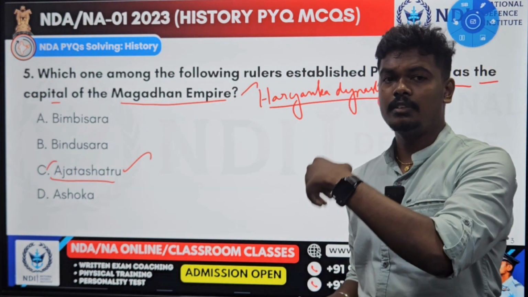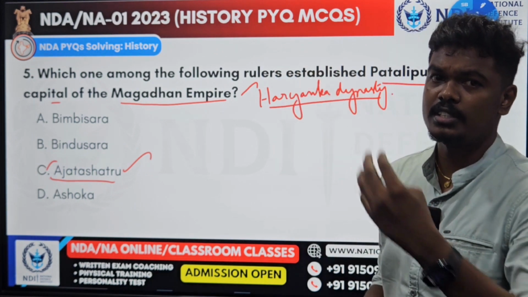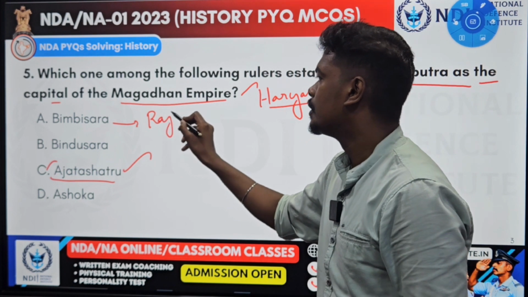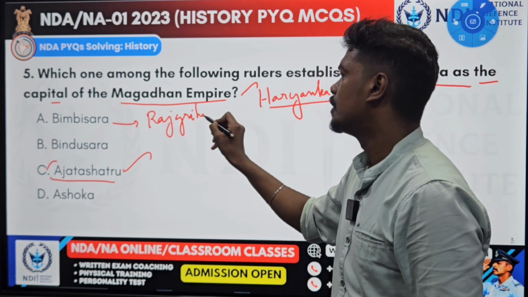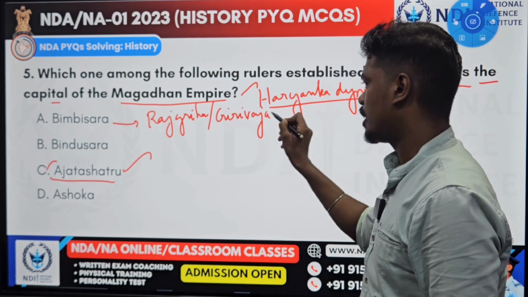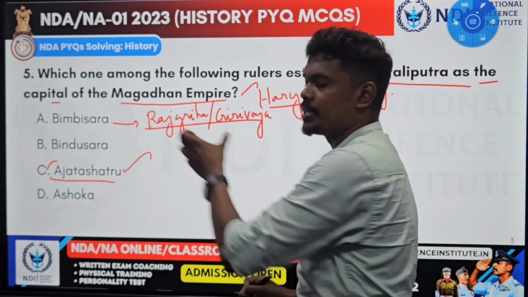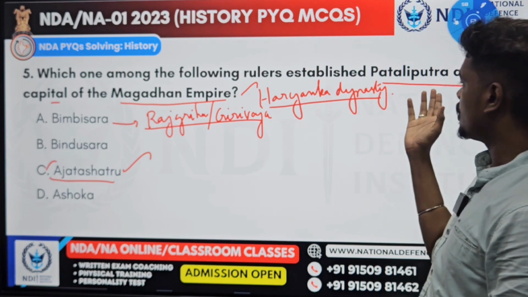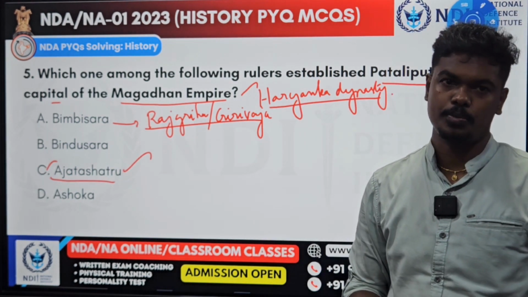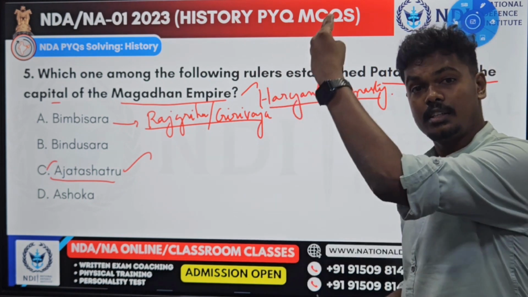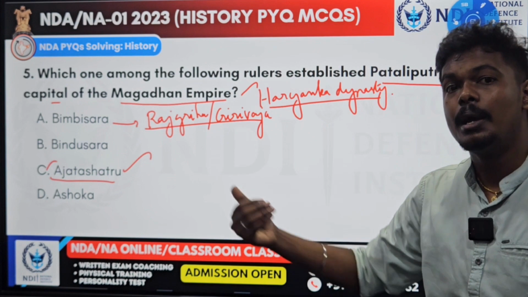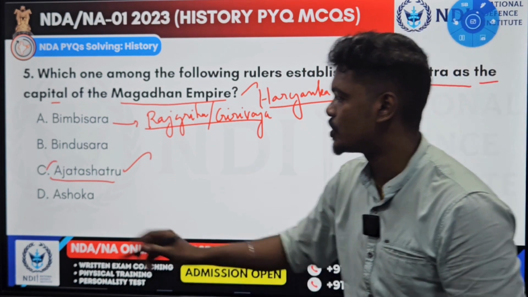Yes. Even before Pataliputra, there was Rajgraha. So Rajgraha, or Girivaja, is the first capital of Magadha, established by Bimbisara. But Pataliputra as a capital was established by Ajatashatru. It was made strong only during Ajatashatru's period. And later, till the Mauryan Empire, Pataliputra continued as the capital of the Magadhan Empire. So the answer is C.